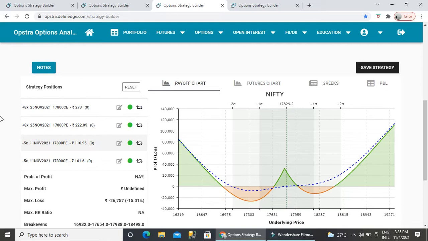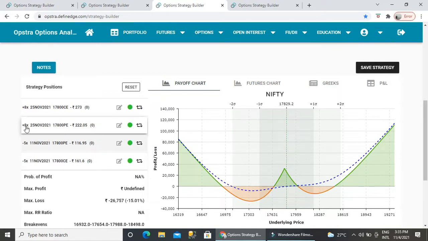Same thing: choose the two nearest Fibonacci numbers. I have chosen 5 and 8. So you have to buy 8 lots of month-end 17,800 call and sell 5 weekly 17,800 call.